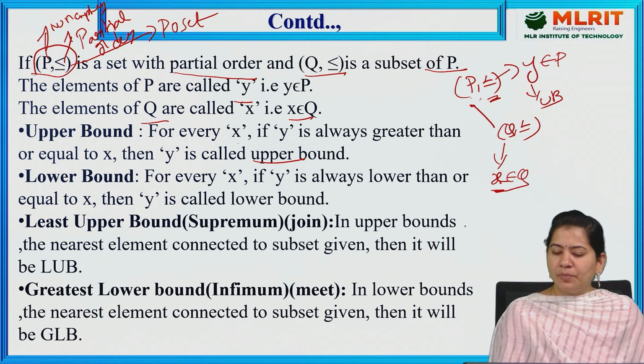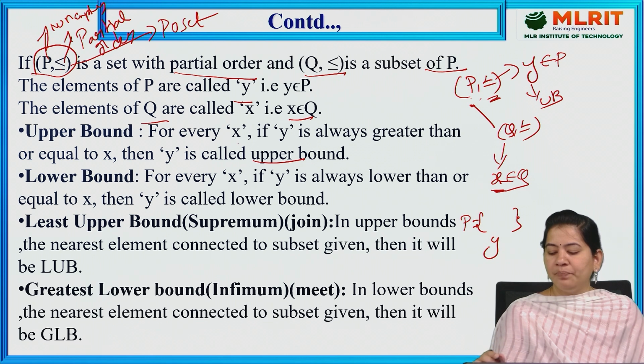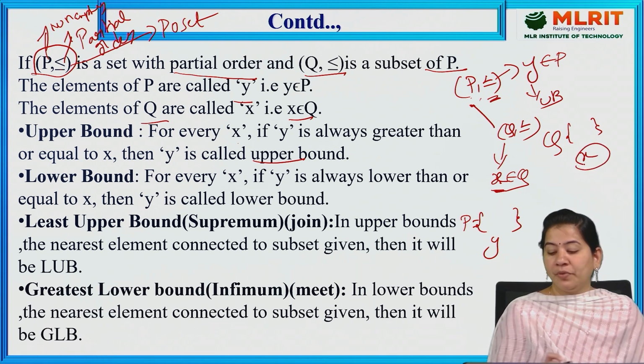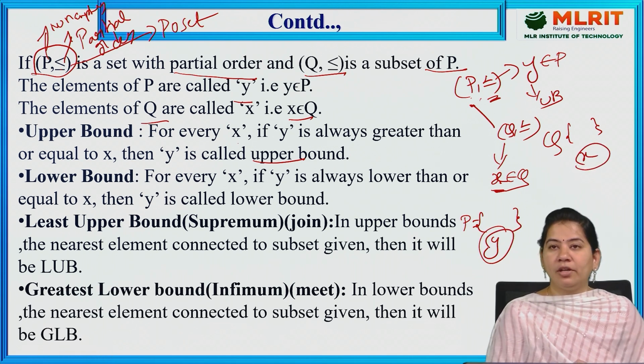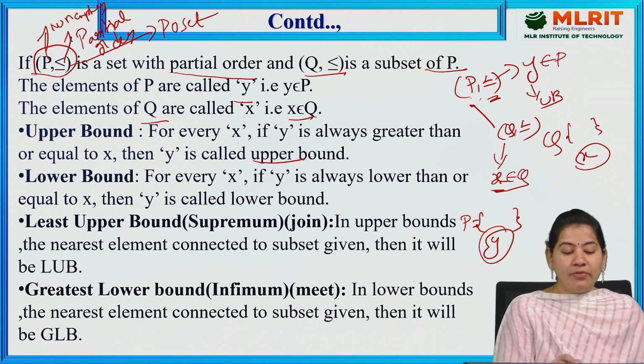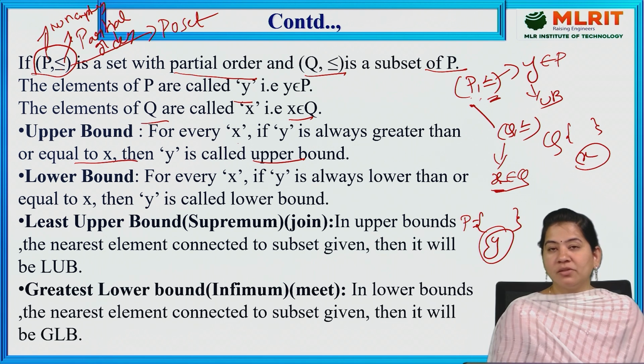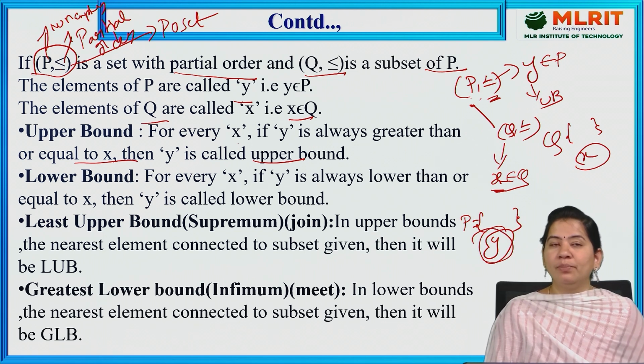Let us suppose we have some P elements, which we denote with y, and Q elements, which we denote with x. So for every x, if y is always greater than or equal to x, then y is called an upper bound. You will understand this with the help of an example.